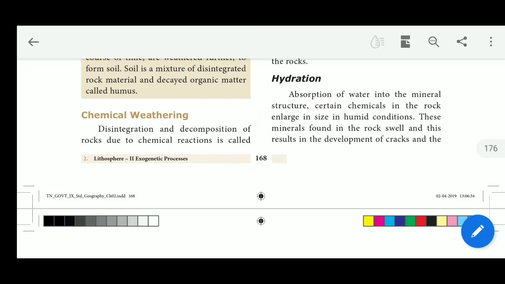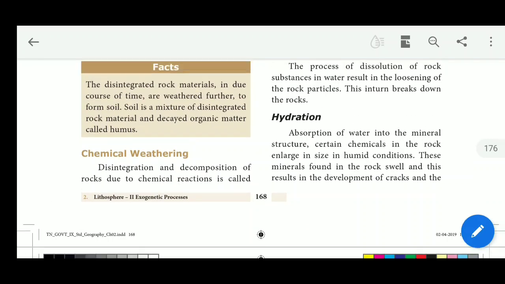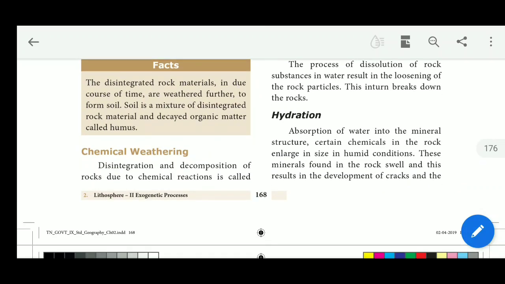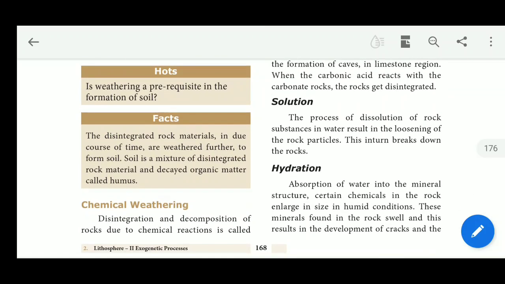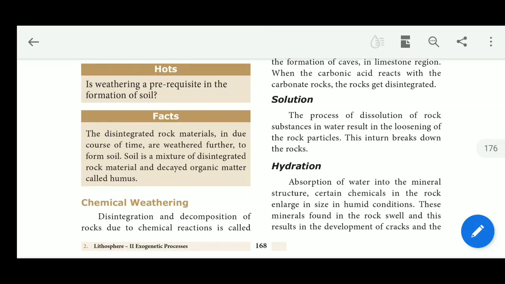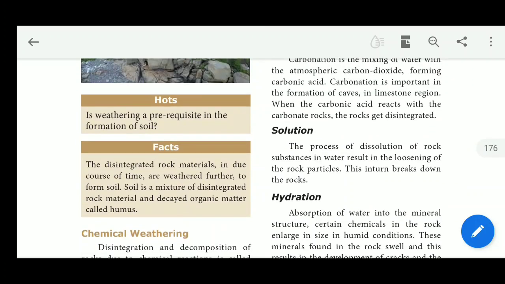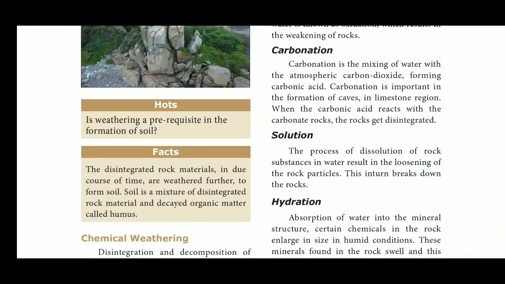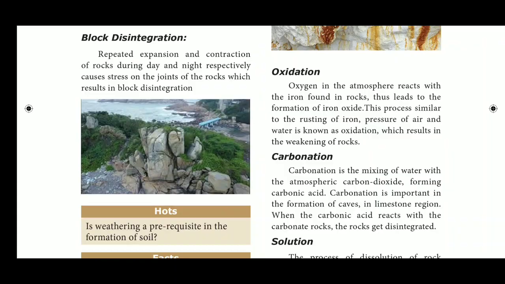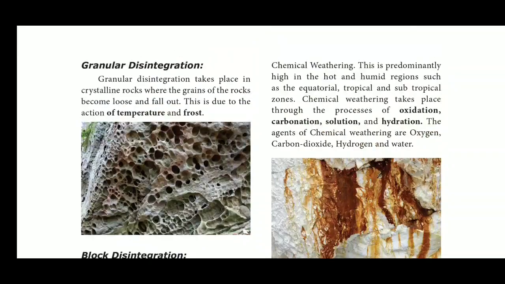These are the causes for the physical weathering. The second one we are going to discuss is chemical weathering. In chemical weathering, we are going to discuss oxidation, carbonation, solution and hydration. These are the factors of chemical weathering. So what is chemical weathering? Chemical weathering is the disintegration and decomposition of rocks due to chemical reaction.